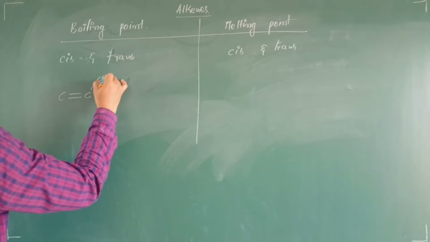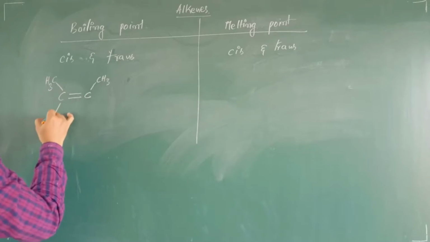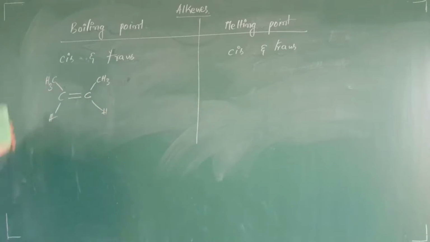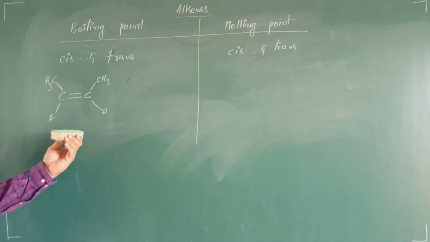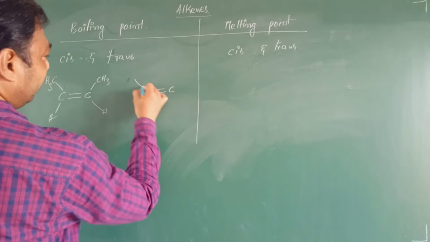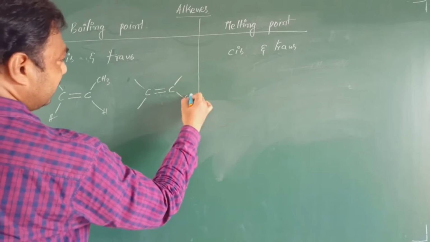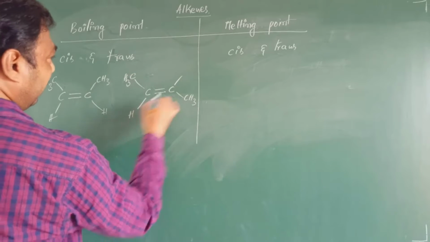The name of this particular compound is 2-butene, and this is the cis form of 2-butene. If you take the trans 2-butene, the structure is CH3 on opposite sides.